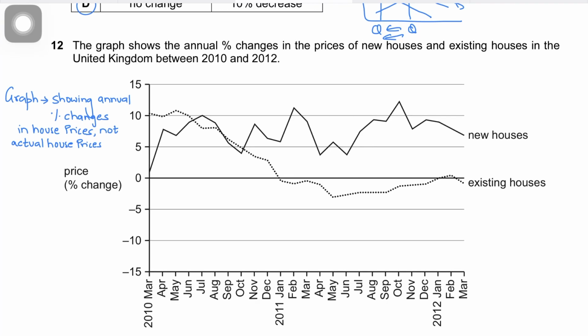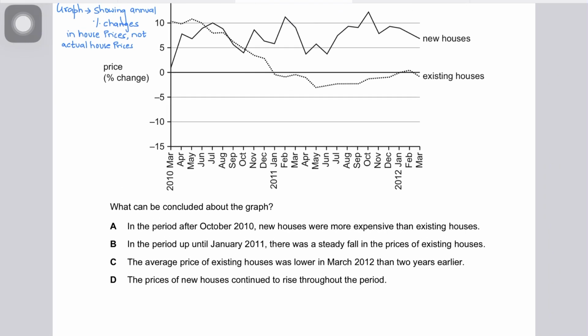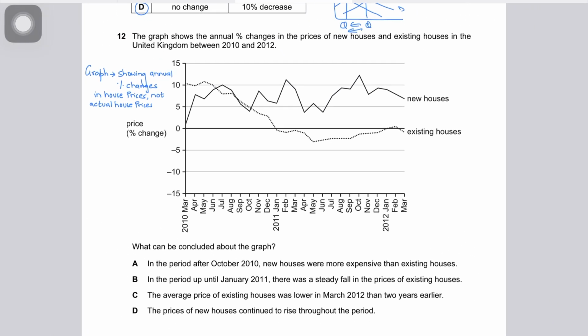Question number 12 says the graph shows annual percentage changes in the price of new houses and existing houses in the United Kingdom between 2010 and 2011. This is a very common question. Usually these sort of questions come where they give you rate of changes. These are not absolute prices, these are rate of changes. So the rate of change of house prices for new houses and existing houses is given. What can be concluded from the graph? One question usually comes like this. Again, this requires careful assessment of all the answer options.